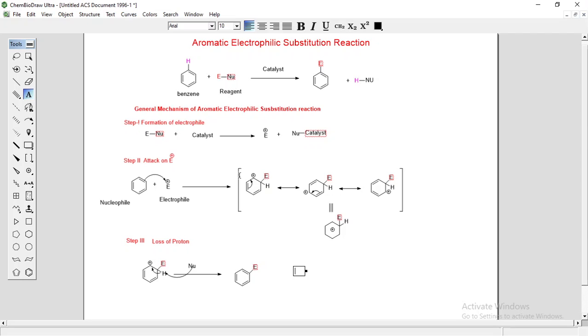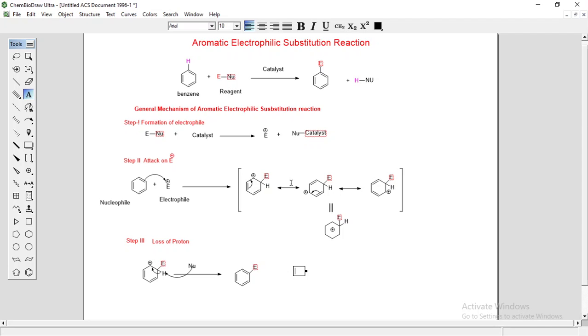So this is the stabilization of this arenium ion, this carbocation, by a number of resonating structures. Then this step is a slow step. The aromaticity of the ring is lost in this step, hence it is a slow step and it is the RDS, that is, the rate determining step.